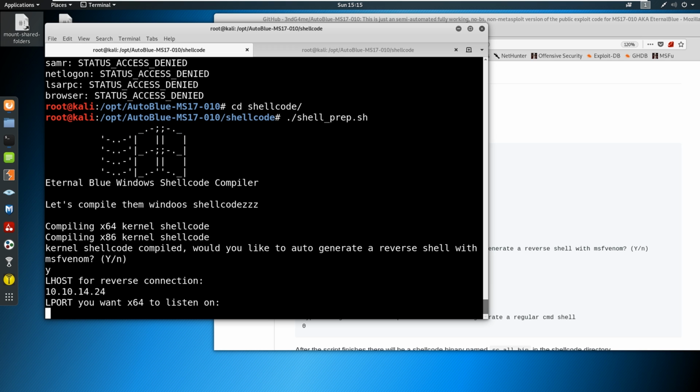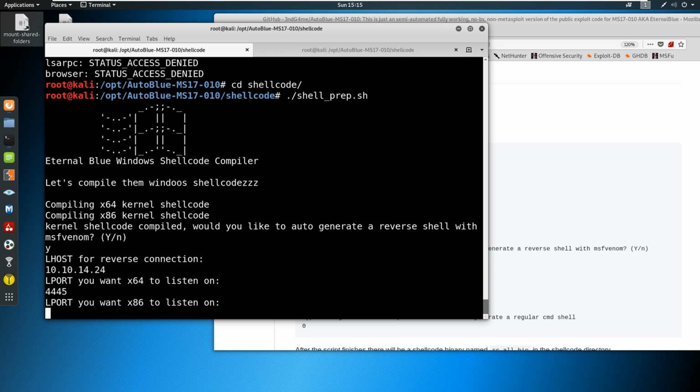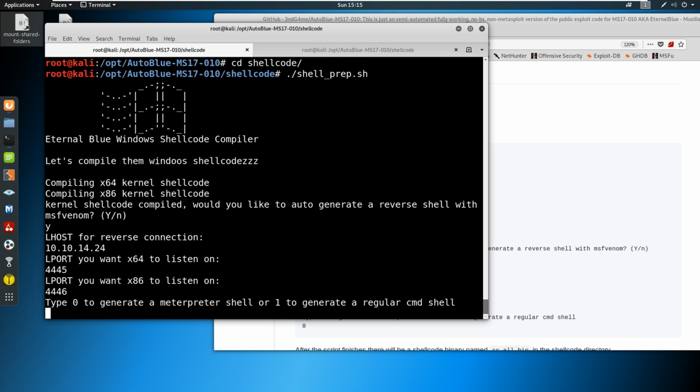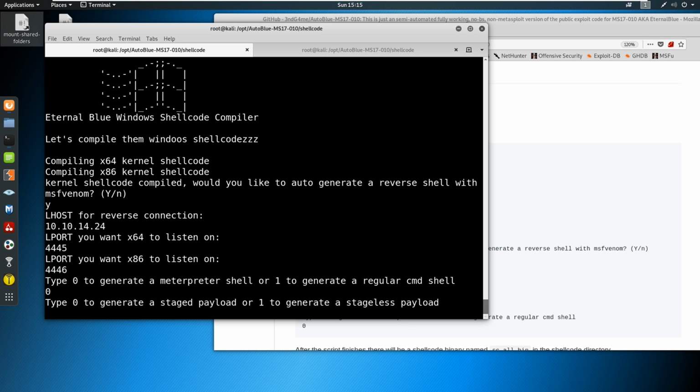Okay. What's the port we want to listen on? We'll say 4445 just to be different. And then for x86, we need a different one. Not that this is going to be x86. We already know it's x64, but that's fine. So now, do we want to generate a Meterpreter shell, or do we want to generate a regular command shell? If we're going completely manual, we'll generate a command shell. But just for simplicity's sake, I'm going to generate a Meterpreter shell. And do we want to be staged or stageless?